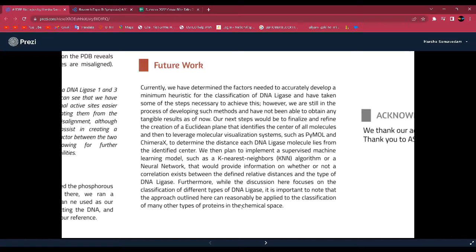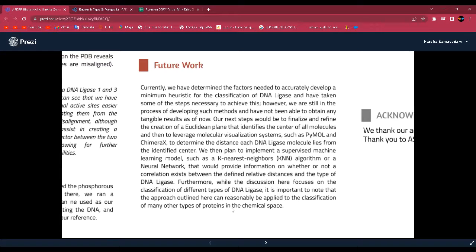For our future work, we have so far determined the factors that we need to determine this heuristic for classifying DNA ligases, but we're still in the process of developing the models and methods to be able to classify and get some tangible results. Our next steps would be to finalize and refine the plane that we have created to identify the center of the molecules.